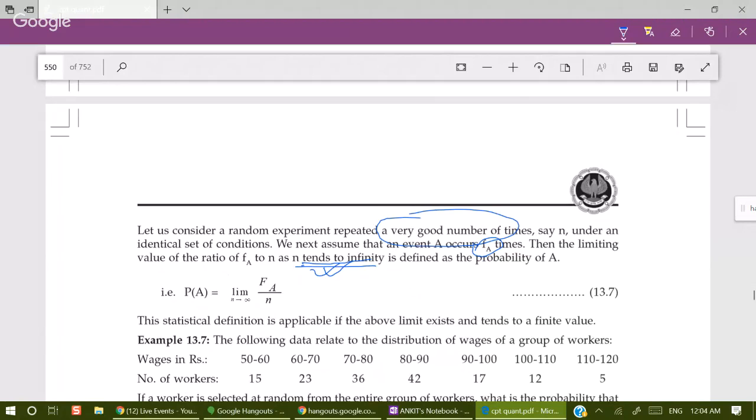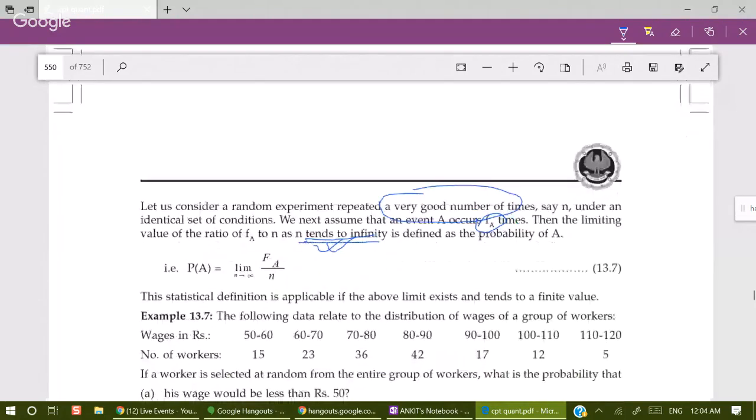So the probability of a particular event, when n is very large, that means when the experiment is repeated a quite good number of times, and you have got the favorable outcomes fa times, then fa by n is the probability. That means we have tossed a coin 5,000 times and we have got 2499 heads.